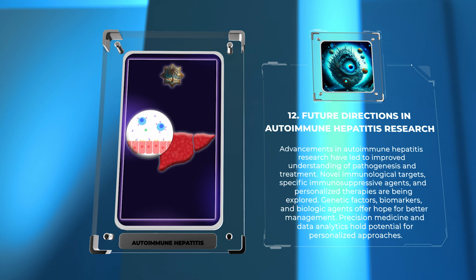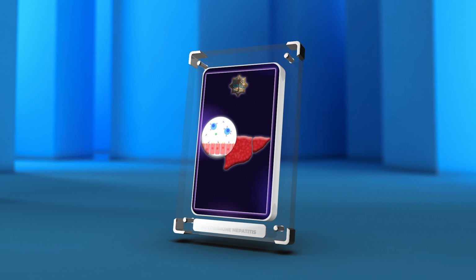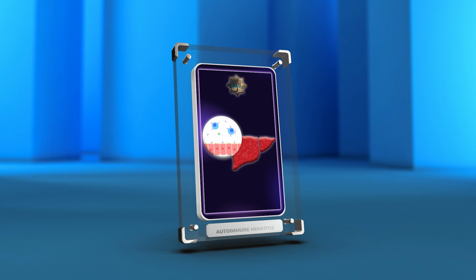Autoimmune hepatitis is a complex disease that requires a comprehensive understanding. Knowing the diagnosis, treatment options, and extrahepatic manifestations is crucial for optimal patient care. Stay informed to improve outcomes and quality of life.